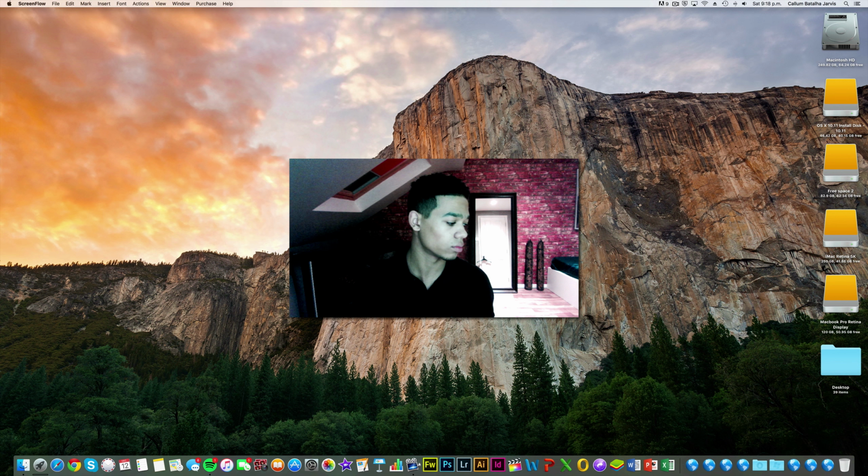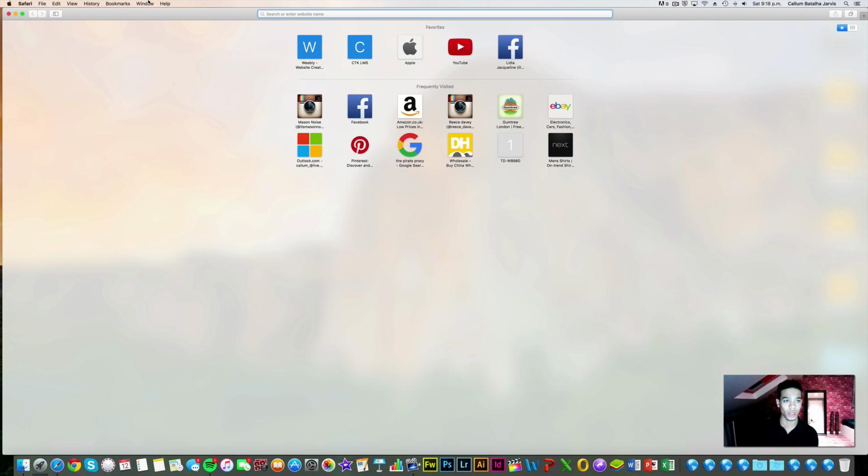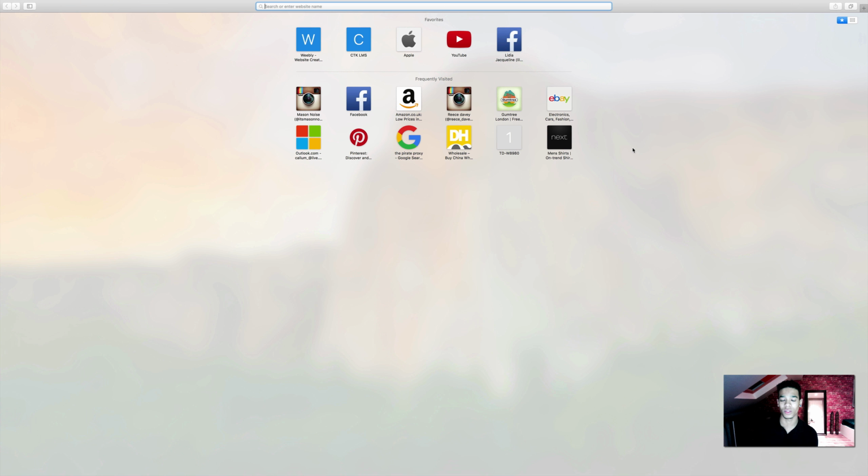And number 5 is how to full screen a program or application. So I'm going to open up Safari. And as you can see, it gives me a pretty wide view, but it still leaves me with the menu bar and the dock at the bottom. Now I want the full application to take up the whole of the computer. But to do that, I simply press the green traffic light at the top. I call these traffic lights because they look like traffic lights. And as you can see, it fills up the whole space.